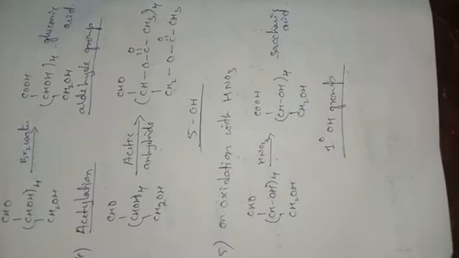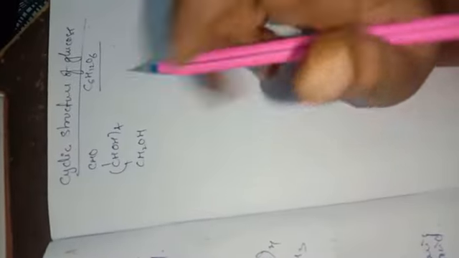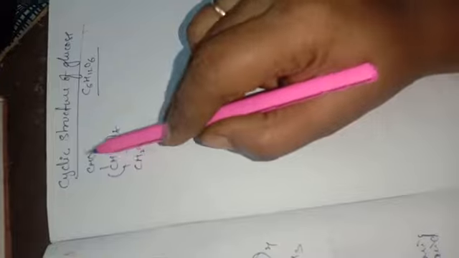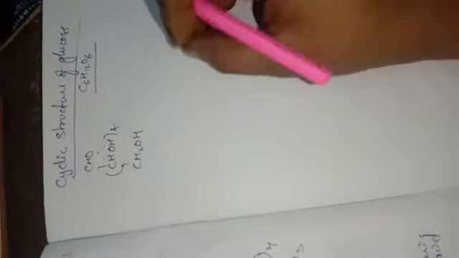So now we are moving to the structure of glucose. Look here, children, the cyclic structure of glucose. This is the basic structure of glucose, and the formula is C6H12O6. We know that. So here it contains an aldehyde group, isn't it? But it does not show the reactions that an aldehyde gives when it contains an aldehyde group.